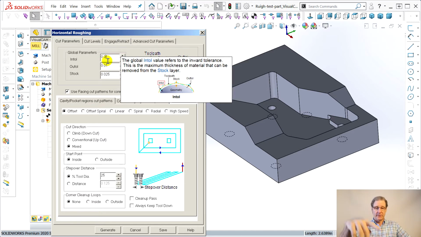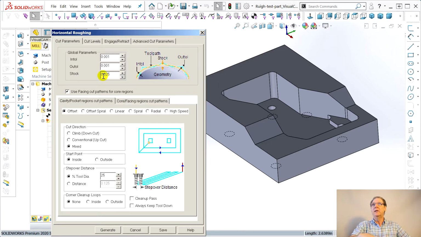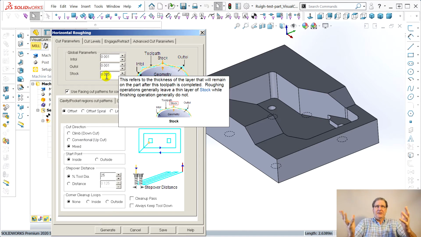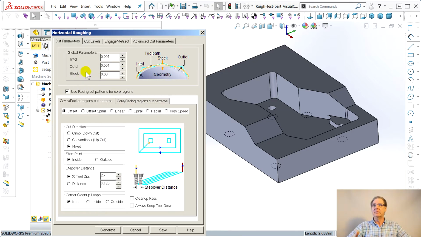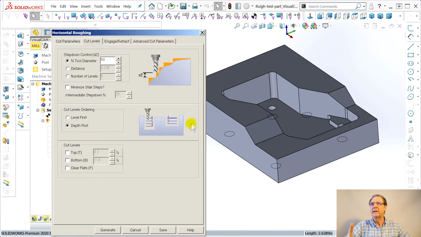I learned you can't set this too small. Don't set it to 5/10. It crashes the program. But it's like, no, I want this. It's a precision machine. Well, of course, this is roughing. So the first thing I tried, being frisky, well, let's go to 0. And then the other aspect for the cut levels,